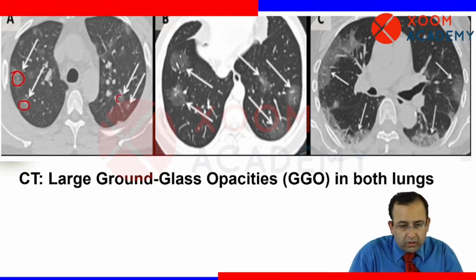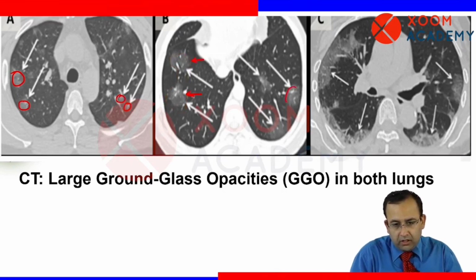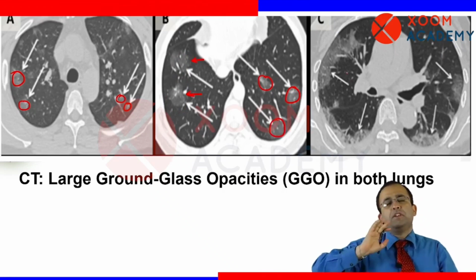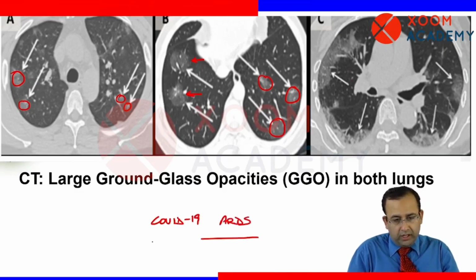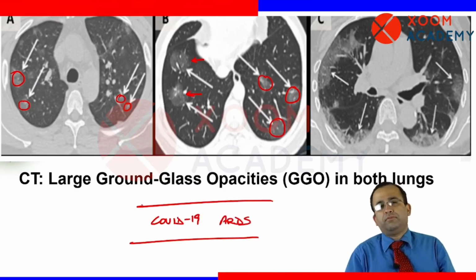Bilateral ground glass opacities in the lung, as is seen on CT. That is COVID-19 ARDS.